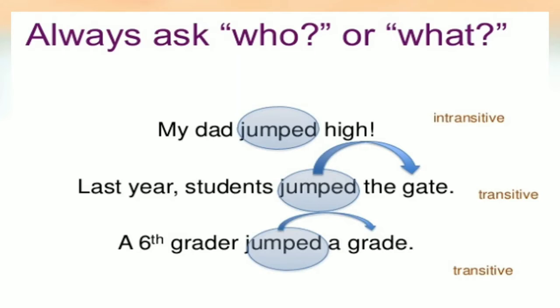See the third example. A sixth grader jumped a grade. Now what did he jump? He jumped a grade. The object is there, a grade. That is why in this sentence also jumped is a transitive verb. Understood? So for identifying whether a verb is transitive or intransitive, what can you do? You can ask yourself the question who or what.